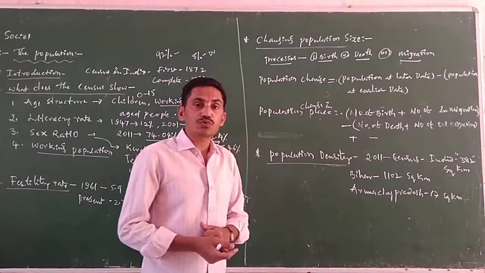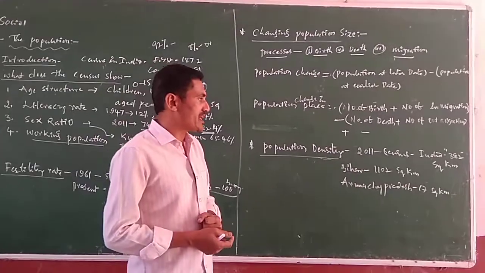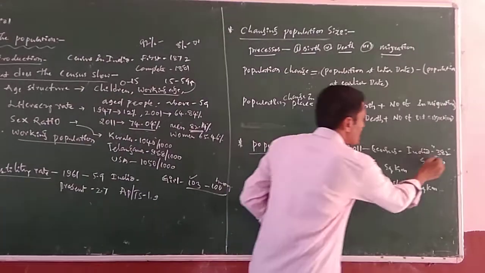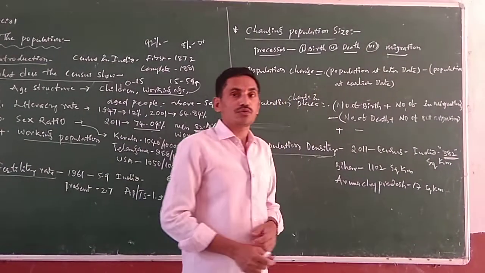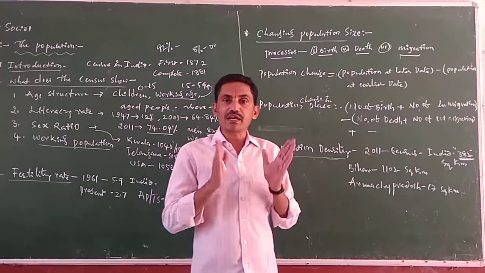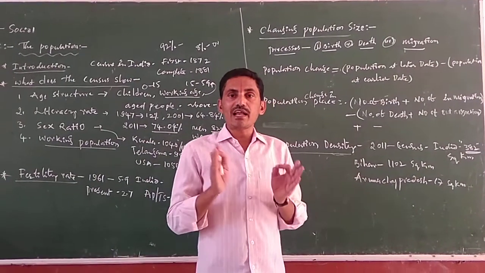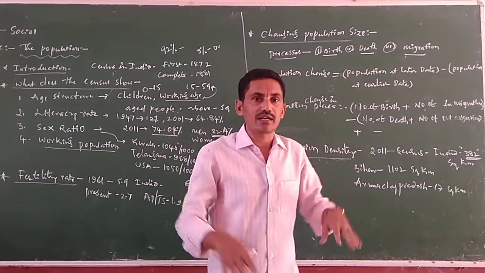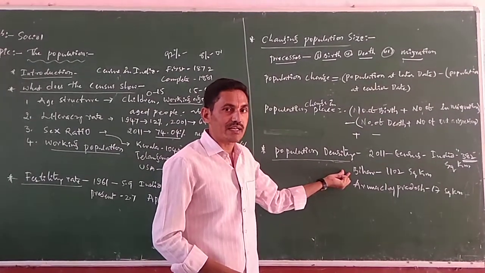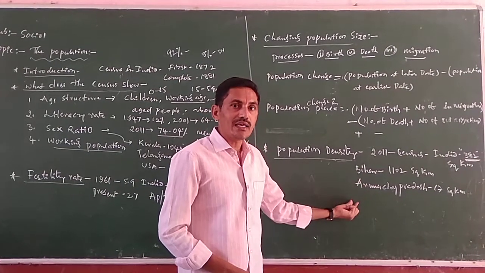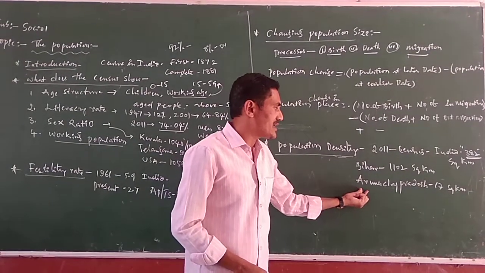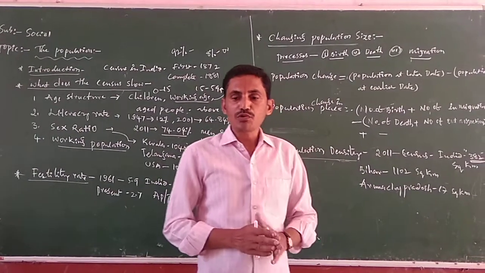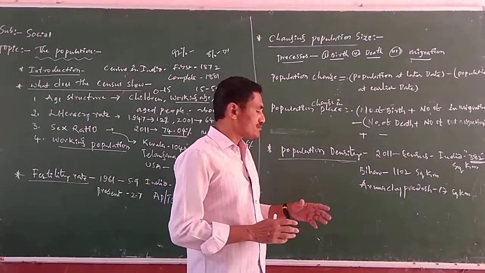So, according to the 2011 census report, the average population density in our country is 382 persons per square kilometer. 382 persons are living in a square kilometer area in our country. The most densely populated state in India is Bihar. The least densely populated state in India is Arunachal Pradesh. So this is the lesson about population.